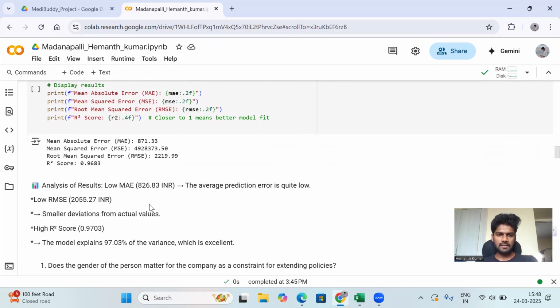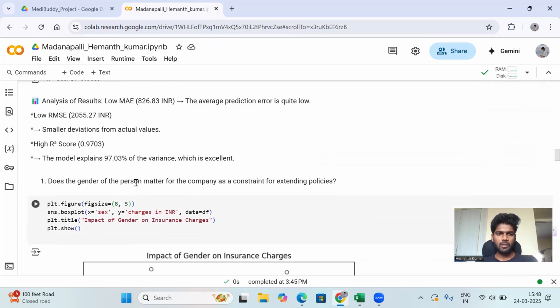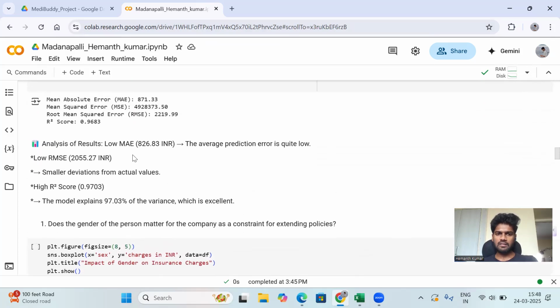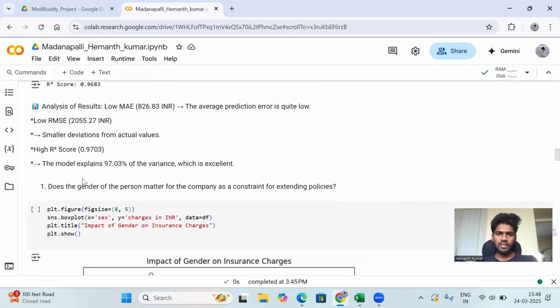After getting the analysis, here's the basic description I added about the analysis of results: a low RMSE, where RMSE means root mean squared error, and MAE is mean absolute error, and a high R square score of 0.9703. This model explained 97.03 percent of the variance, which is excellent.